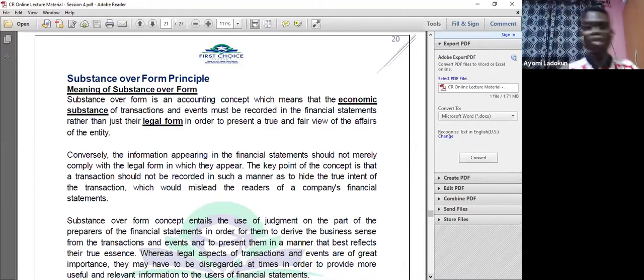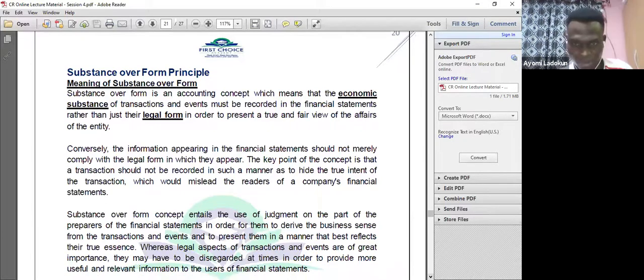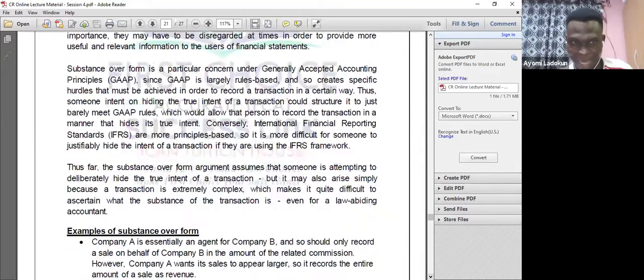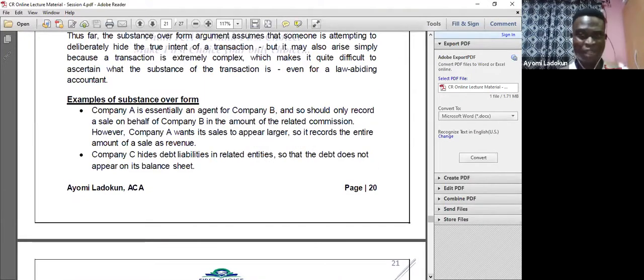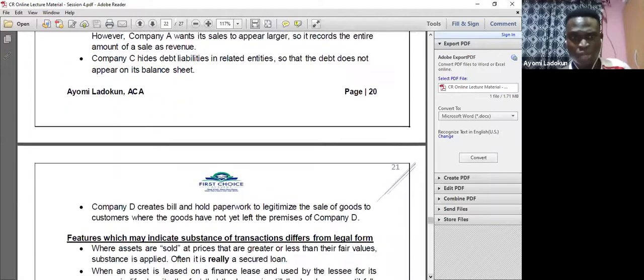But mind you, at every point in time, the substance of a transaction should be the same as the legal form. But in some cases, the substance of a transaction and its legal form might not be the same. In that case, whenever the substance and the form of a transaction are not the same, the substance will prevail. That's why they call it substance over form. That's everything that is there. And those are some of the examples. I've said it, so you can read it.